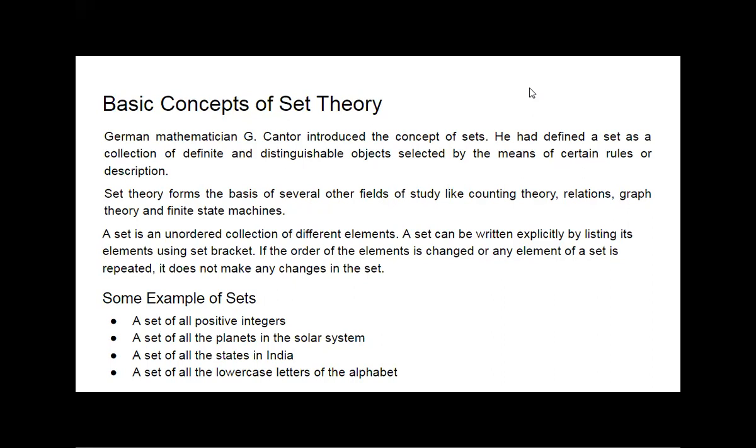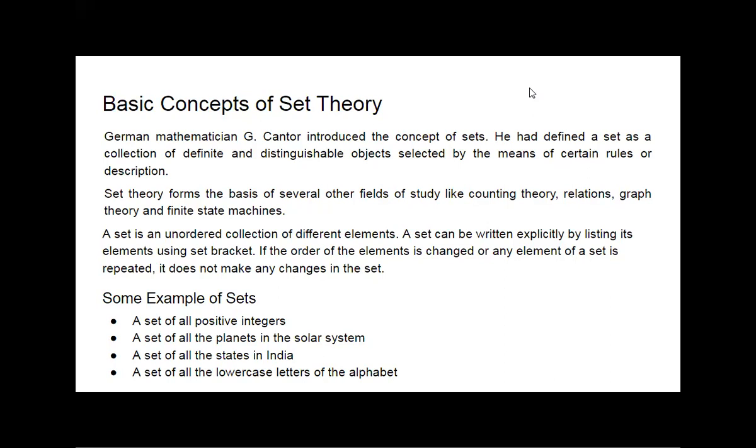The next statement we are going to see is: a set is an unordered collection of different elements. A set can be written explicitly by listing its elements using set brackets. If the order of the elements is changed or any element of a set is repeated, it does not make any change in the set. The order of the elements cannot affect the meaning of the set.